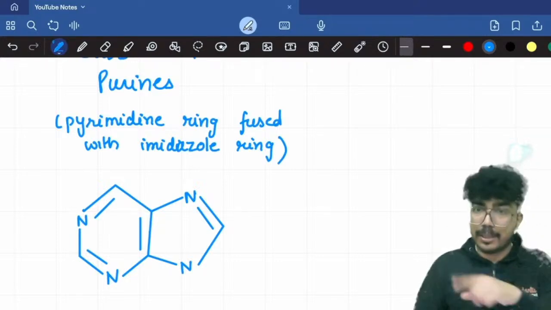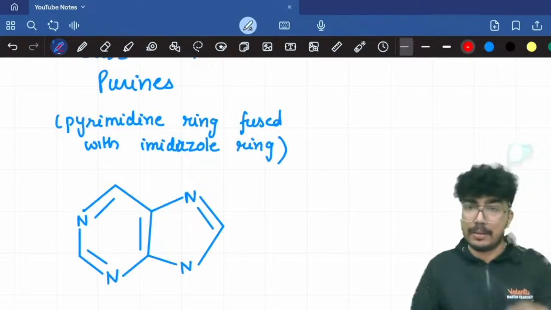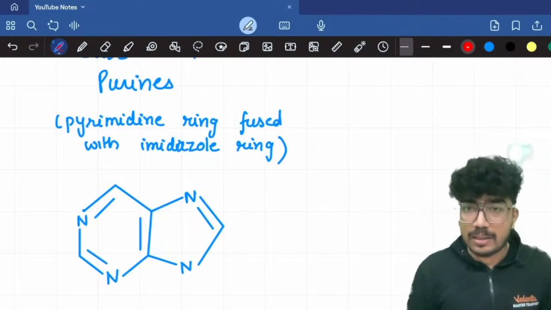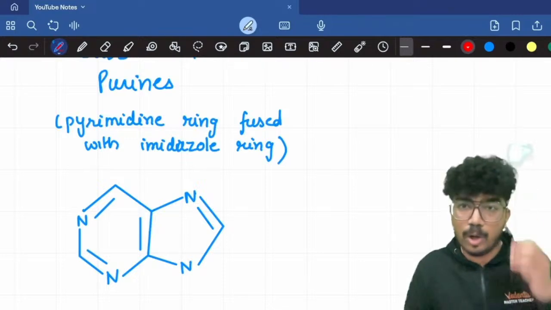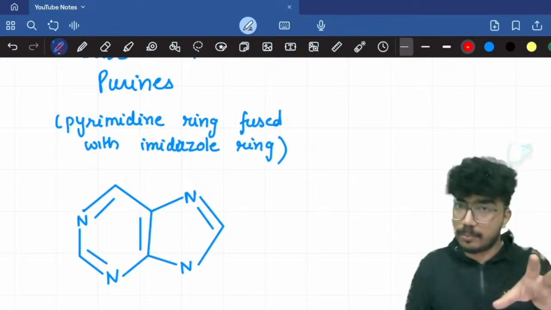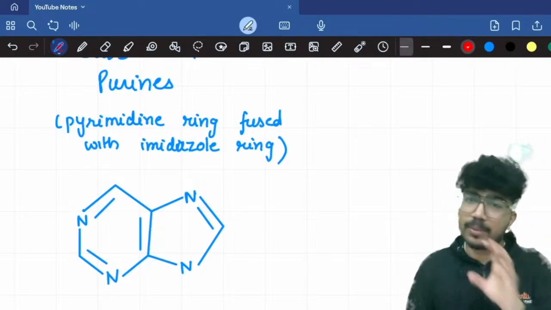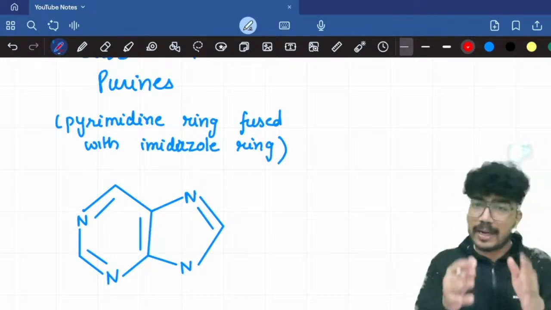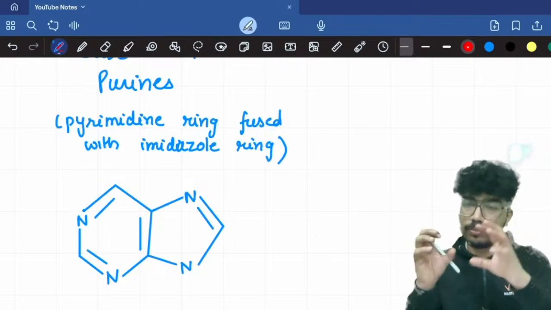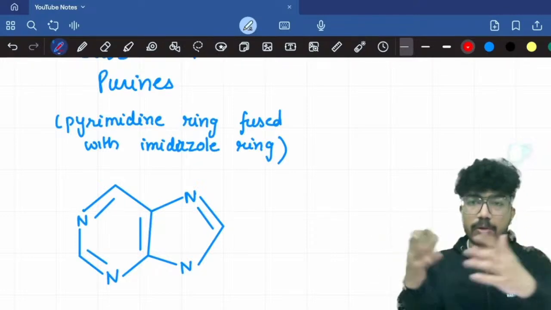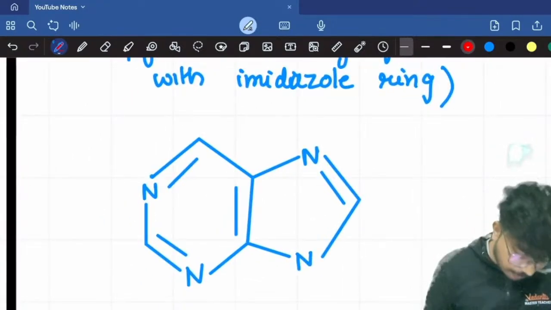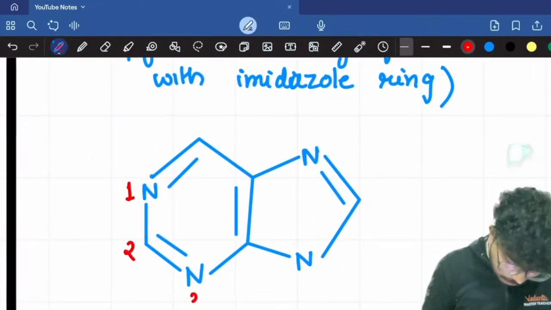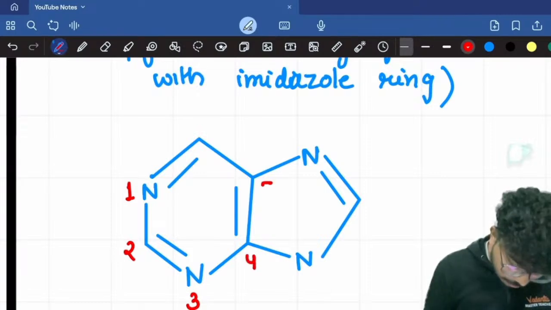Now you need to understand the numbering. The numbering for heterocyclic compounds is not part of your syllabus, so you don't need to know the rules behind it; you just need to remember the numbering. For heterocyclic compounds, the rules are a little different from the general IUPAC rules you have read. The numbering will look like this: 1, 2, 3, 4, 5, 6, 7, 8, 9.